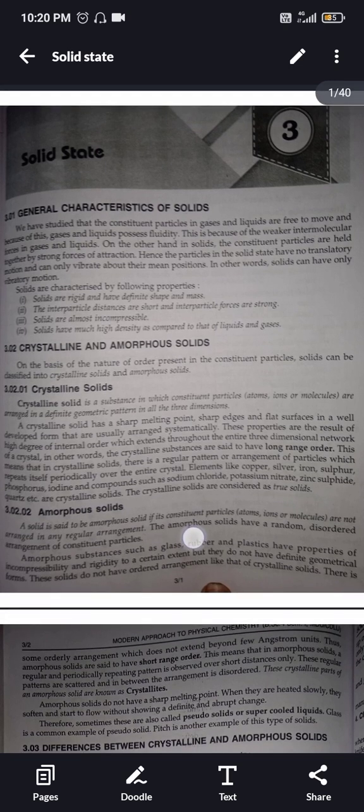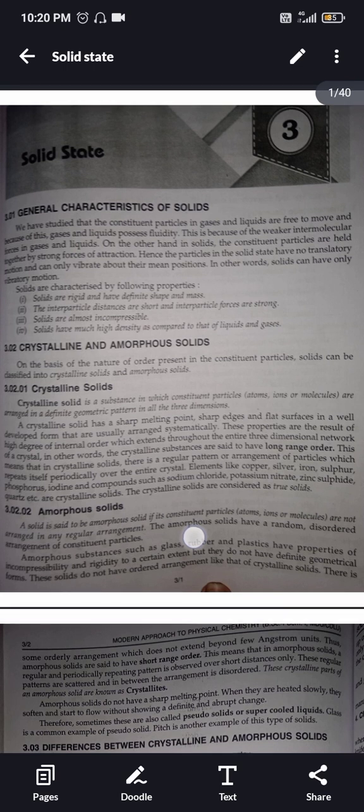This means that in crystalline solids there is a regular pattern or arrangement of particles which repeats itself periodically over the entire crystal. Elements like copper, silver, iron, sulfur, phosphorus, iodine, and compounds such as sodium chloride, potassium nitrate, zinc sulfide are crystalline solids. The crystalline solids are considered as true solids.